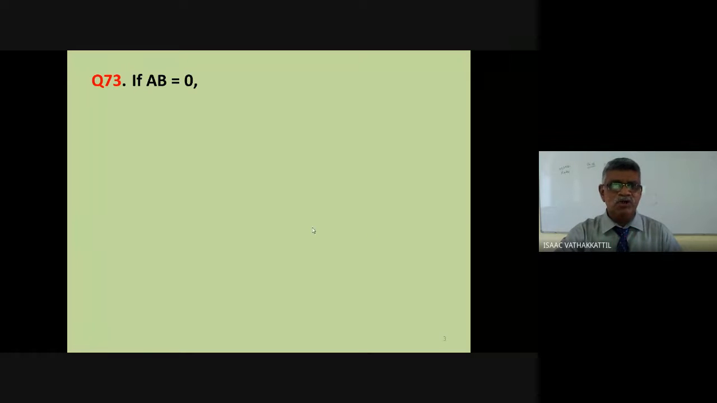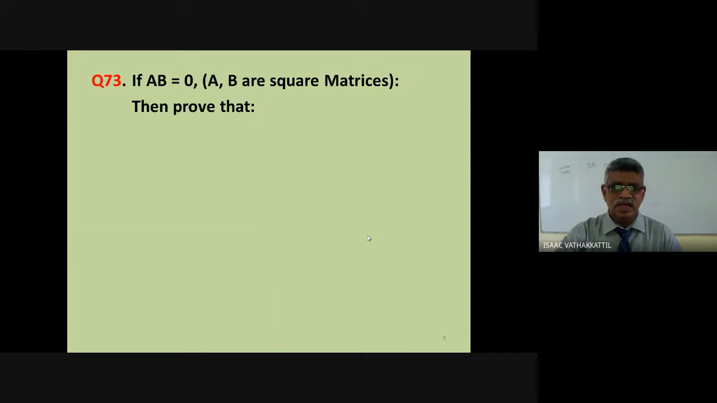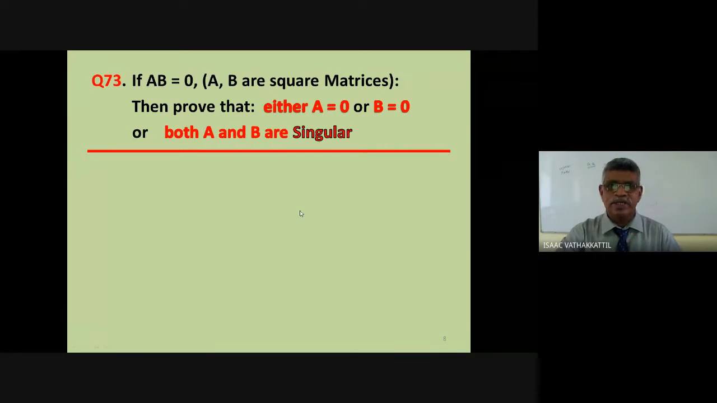If AB equal to 0, if A and B are square matrices, of course of the same order, then prove that either A equal to 0 or B equal to 0 or both A and B are singular. Not only A or only B, both. You can prove it in various ways. I mean, the logic you can develop like this.